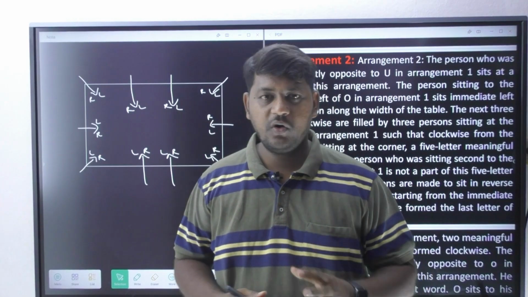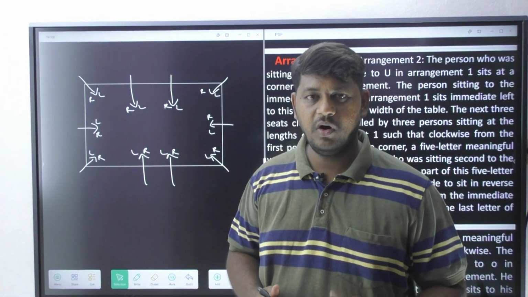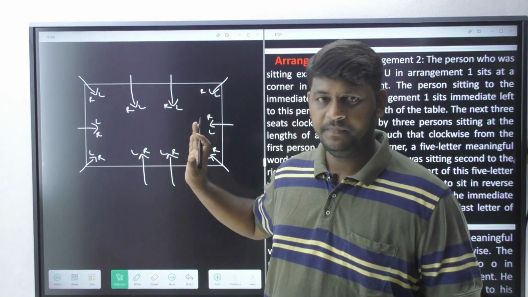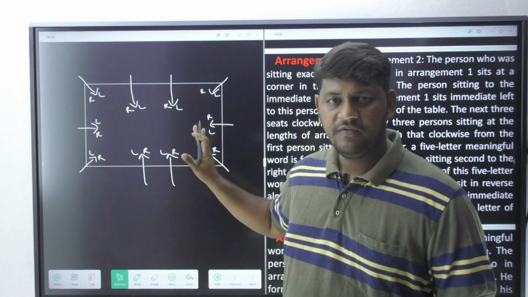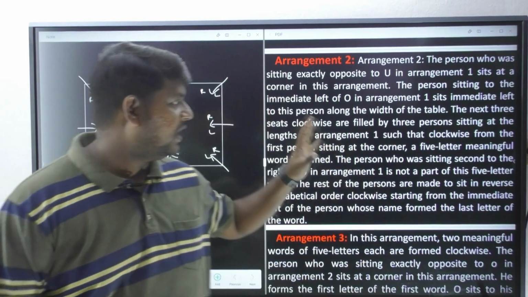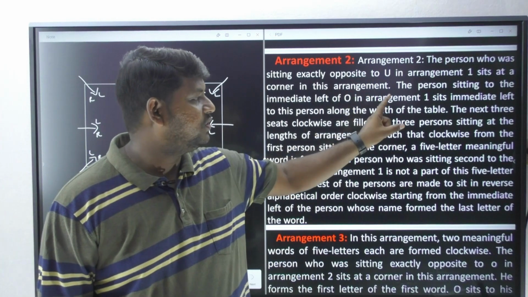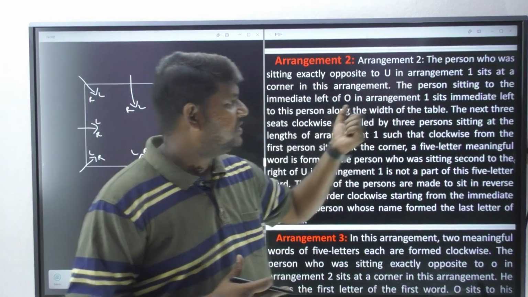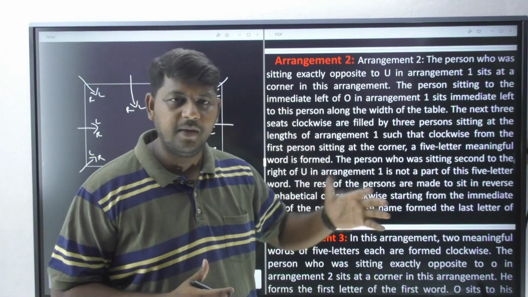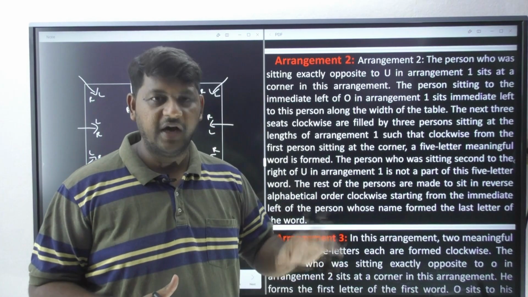So let us check out the second arrangement. Based on the information given earlier, every person is going to be seated facing towards the center, and I have placed every person facing towards the center along with the sides. Now let's move forward and try to understand arrangement 2. The person who was sitting exactly opposite to you in arrangement 1. So it is definitely related to your arrangement 1.